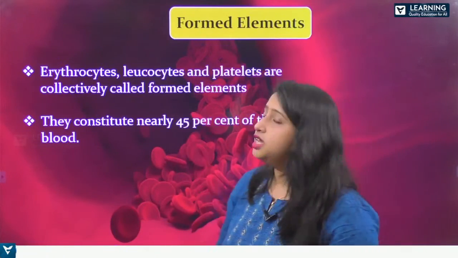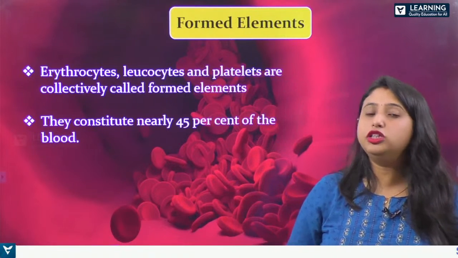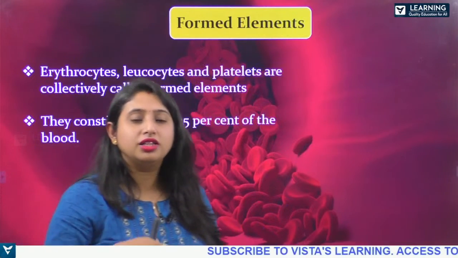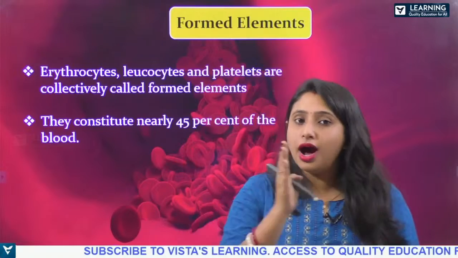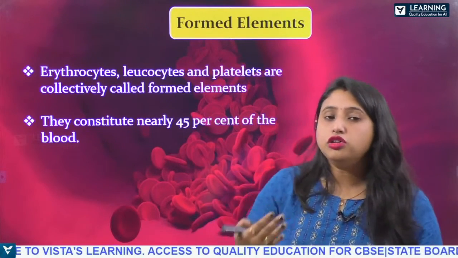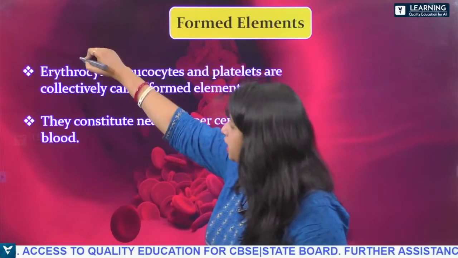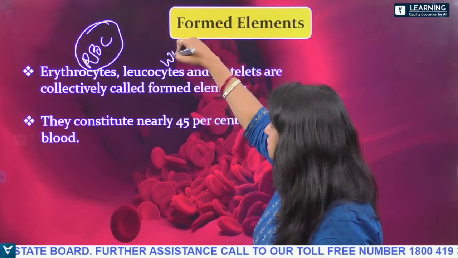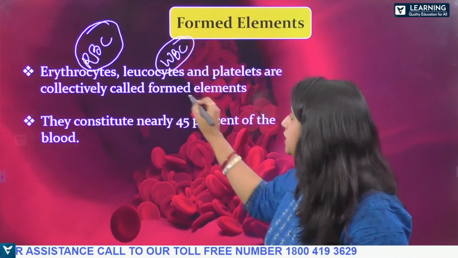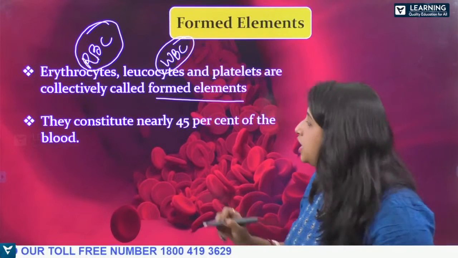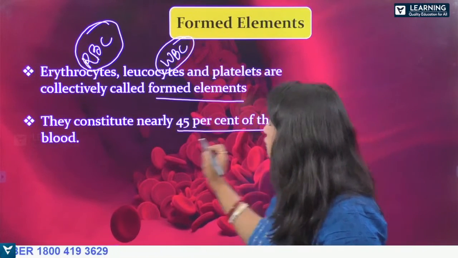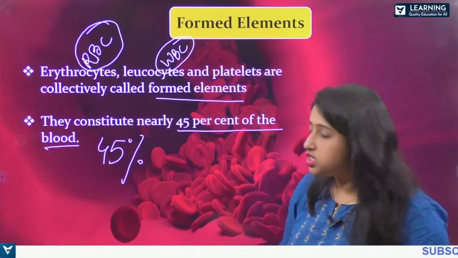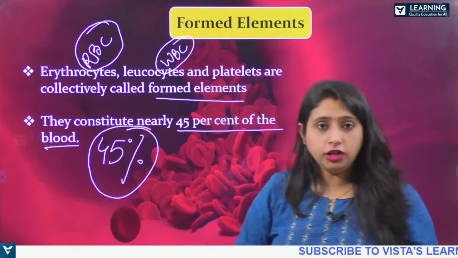Now, next, let us learn about the formed elements. We have learned about the plasma, right? So blood is divided into two parts: one is plasma, another is the formed elements, where you will be learning about the RBC, WBC and platelets, okay? So the formed elements are erythrocytes, meaning RBC, and leukocytes, meaning WBC, and the platelets are collectively called the formed elements. They constitute nearly 45% of the blood, okay.